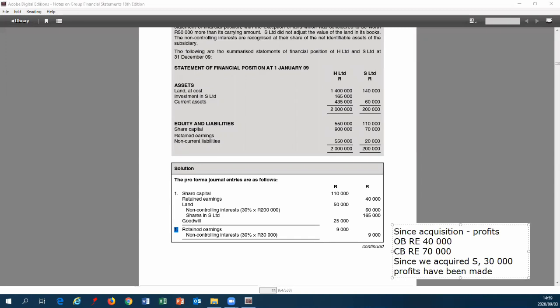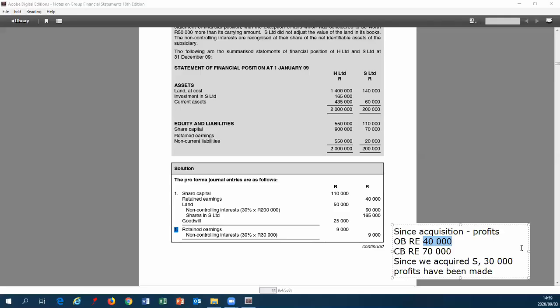Remember, when we do consolidation, we go H plus S. We have eliminated this 40,000 already in the previous journal entry at acquisition because we paid for that. Between the initial non-controlling interest and the investment, it's been paid for.